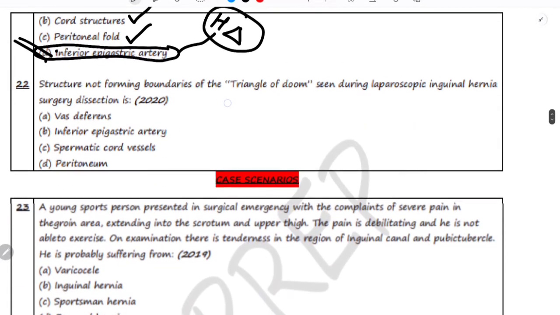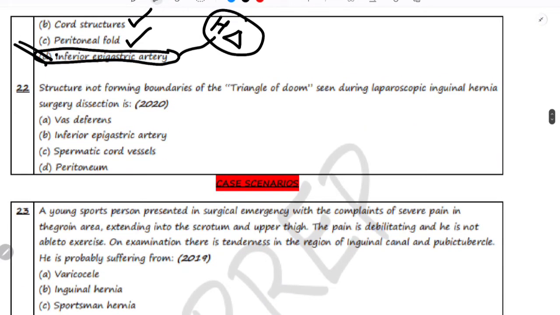Now moving on to the next question. Structures not forming the triangle of doom seen during laparoscopic inguinal hernia surgery dissection is. So in this question again they are asking for the boundaries of triangle of doom.